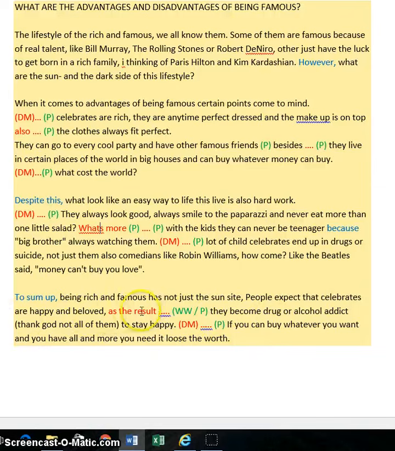Okay, so here you're giving us a reason for the opinion you've just given, which is very good. Can I just ask that you go over the wording of this? There's a wrong word in here somewhere. Okay, so please check the wording of the discourse marker, and again the punctuation, please, that's needed. To stay happy. If you can buy whatever you want and you have all and more you need it, lose the worth.